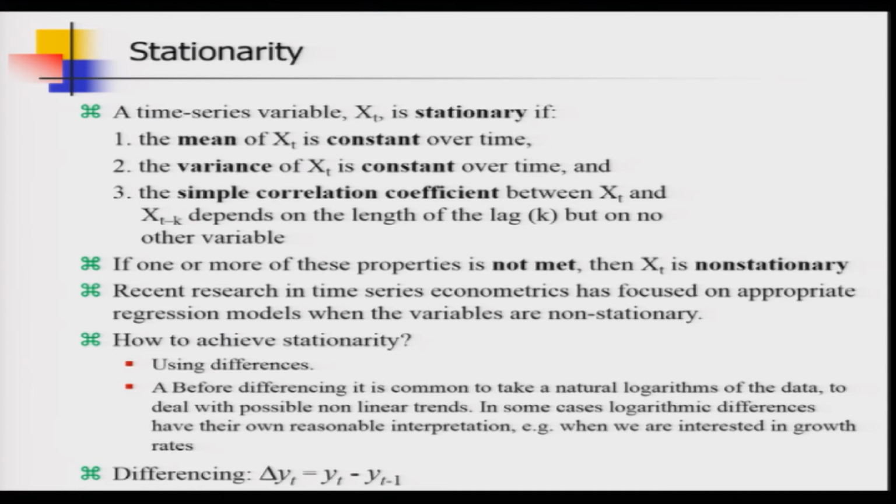So, if these three conditions are met, then we can call a variable stationary. If one of these conditions or properties is not met, then you can say that the time series variable is non-stationary.